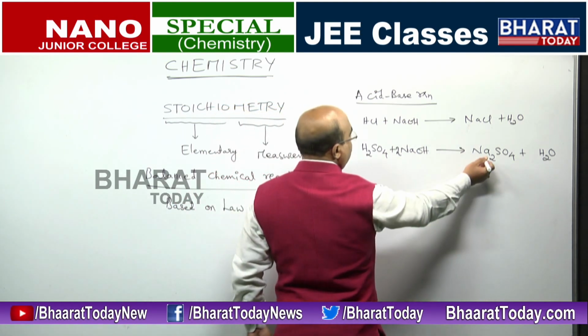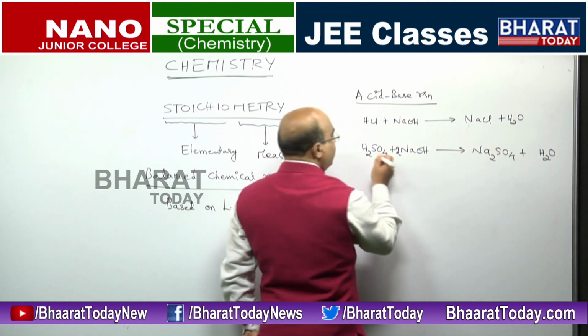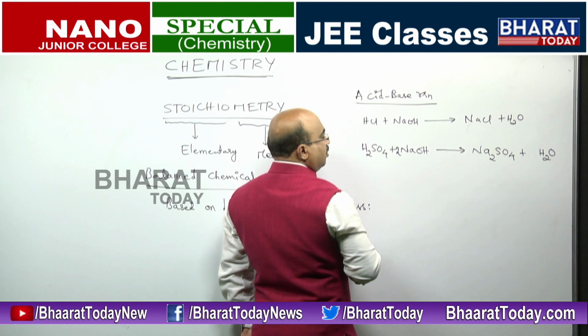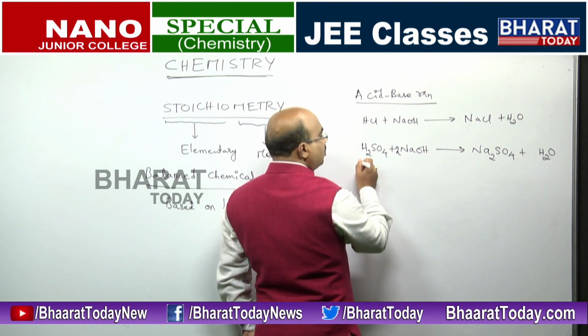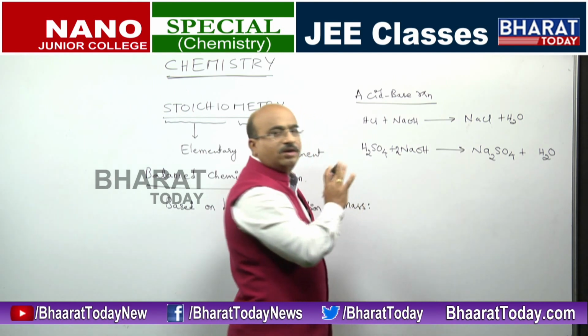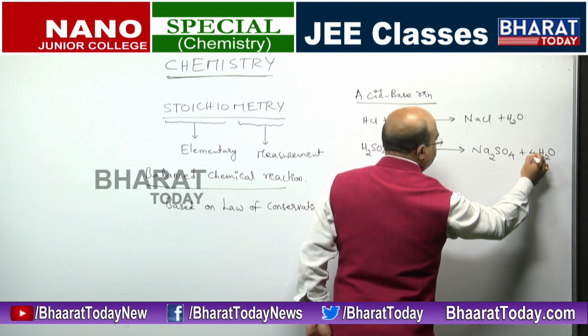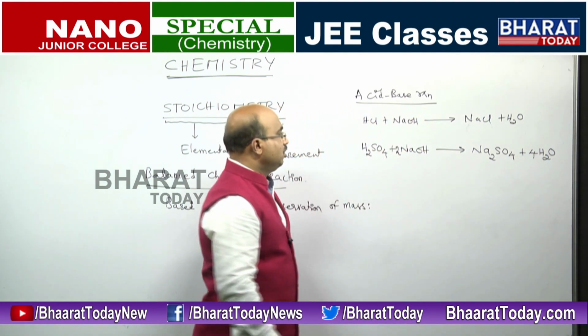We have 2 sodiums here, so we made it 2. We have 1 sulfur there, 1 sulfur here. Clear? If you see the hydrogens, 2 hydrogens here and 2 hydrogens here, totally 4 hydrogens on the left hand side. So we make it, suppose this 4. Now 2.